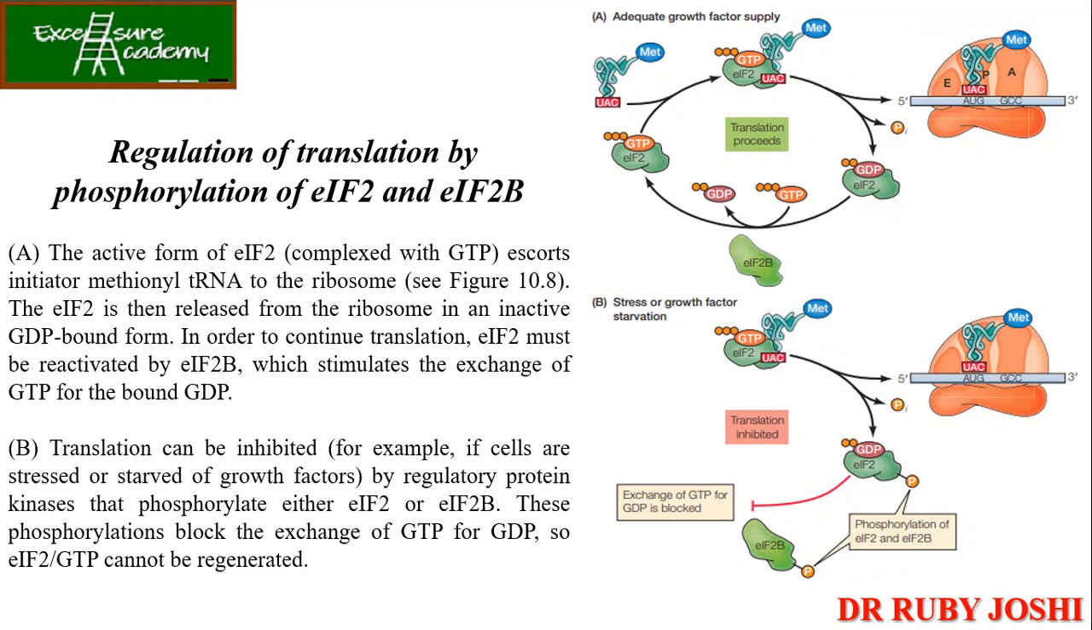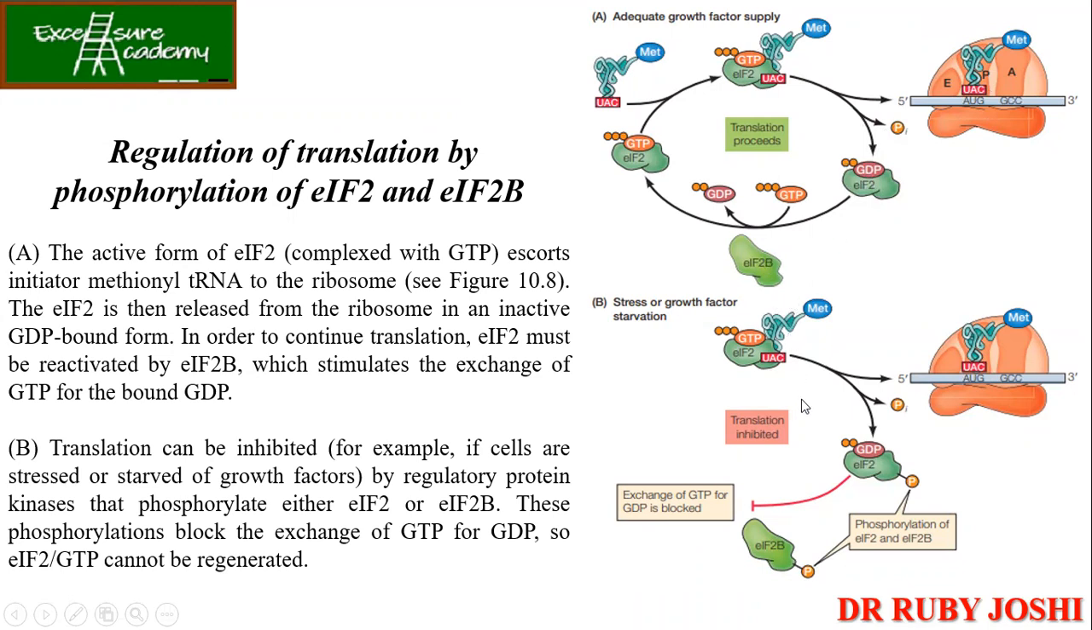Okay? And we know that in order to continue translation, it must be reactivated by the 2B, which stimulates the exchange of the GTP for the bound GDP. So who is doing this for you? EIF2B, which is working like a guanine exchange factor, okay? So EIF2 has got the bound initiator tRNA, and it is going and binding to the ribosome. So the moment it has been released into the ribosome, the EIF2 becomes GDP. Okay, then again it will be activated with the help of the EIF2B.